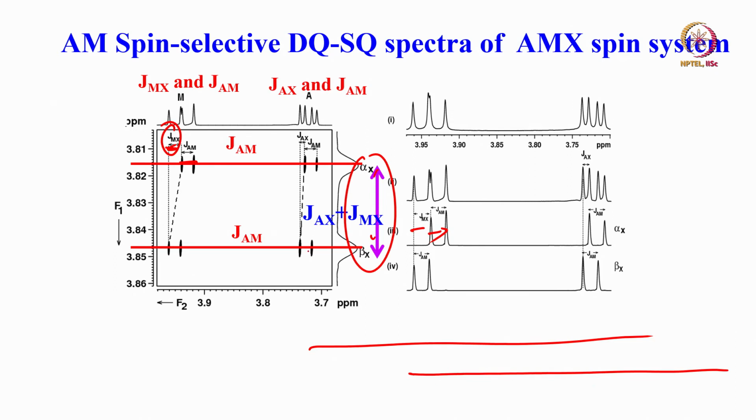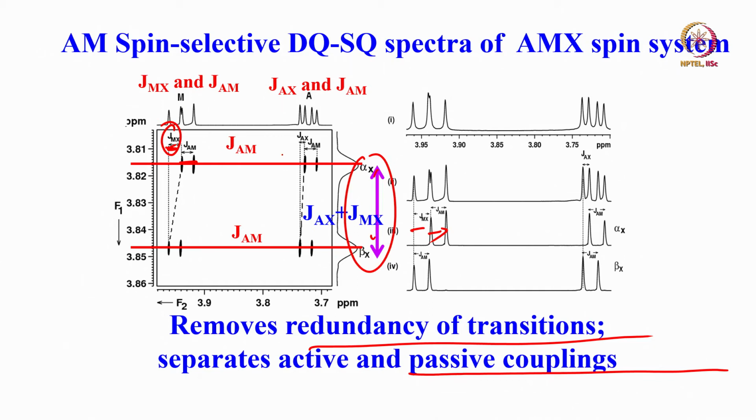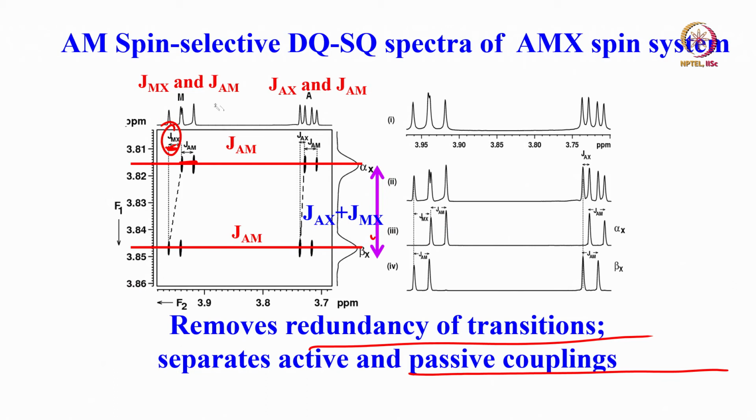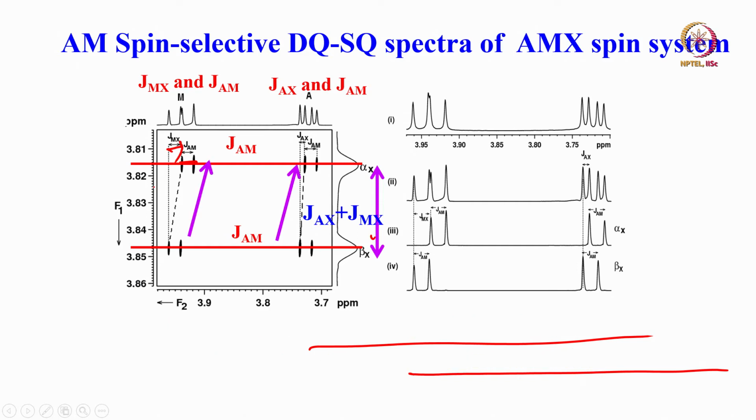Now, we have taken the cross section of each of them, and what is happening is it has removed the redundancy. Instead of 8 peaks, I do not need to worry, I get only 4 peaks here, and that is enough for me. It removed the redundancy of the transitions, and it also separated the active and passive couplings. How did it separate them? Look at this here. These are the active couplings, and the passive coupling MX is separated out here. From the displacement you can get the passive couplings, and the direction of the displacement also gives me the relative signs of the couplings.